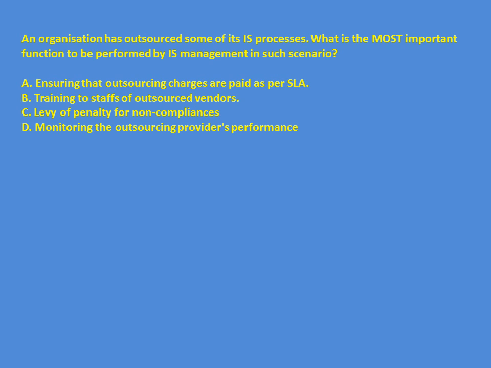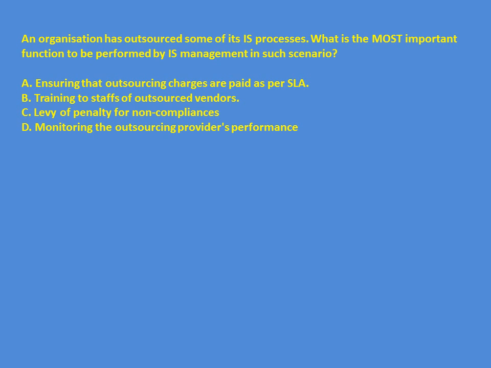Now let us take some example questions and answers. These questions actually resemble questions already asked in the CISA exam, so please pay attention. A question is with respect to the most important function to be performed by IS management in case of an outsourced IT process. Ensuring that outsourcing charges are paid as per SLA, training to staff, levy of penalty, or monitoring the outsourcing provider's performance.